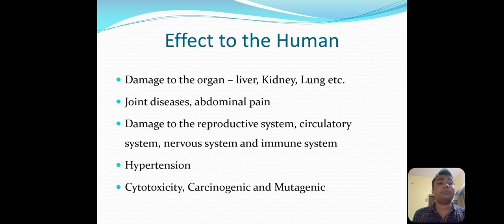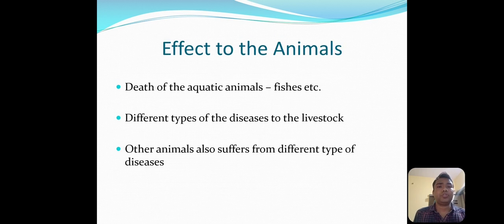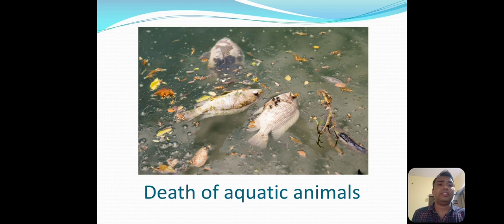Next, how are they affecting animals? Aquatic animals directly die due to such contaminants. In the case of livestock, they cause a number of diseases to livestock like cattle, and other animals are also affected due to such contaminants or heavy metals. So all these contaminants present in the environment cause different types of effects to all living things.